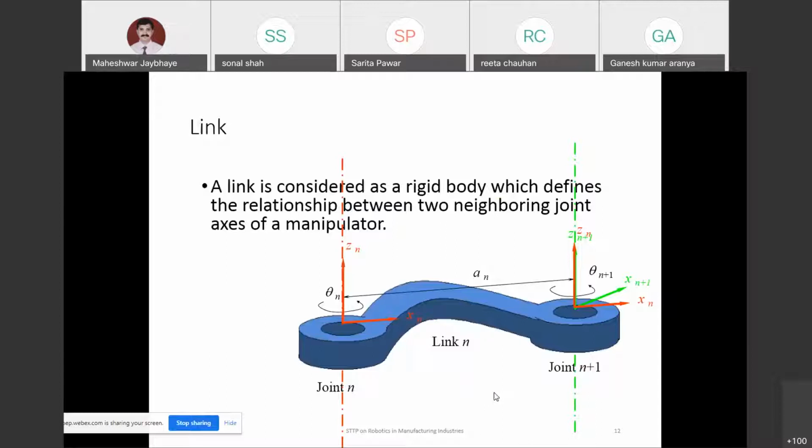Whatever the link which has been shown, each link will be having fixed dimensions, distances from joint to joint, that point to point, it will be fixed, it will not be moving. And that's why whatever trajectory you will be making, that will be all dependent on only orientation, because length will not be varying.